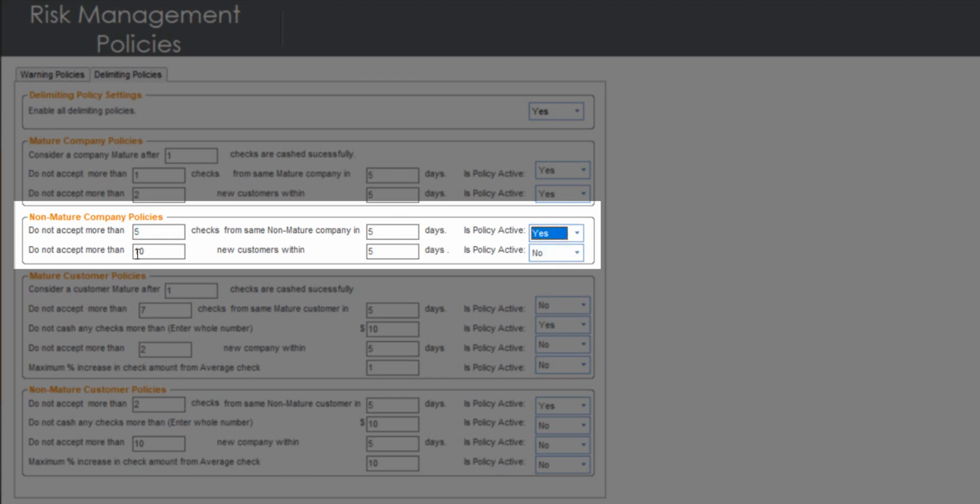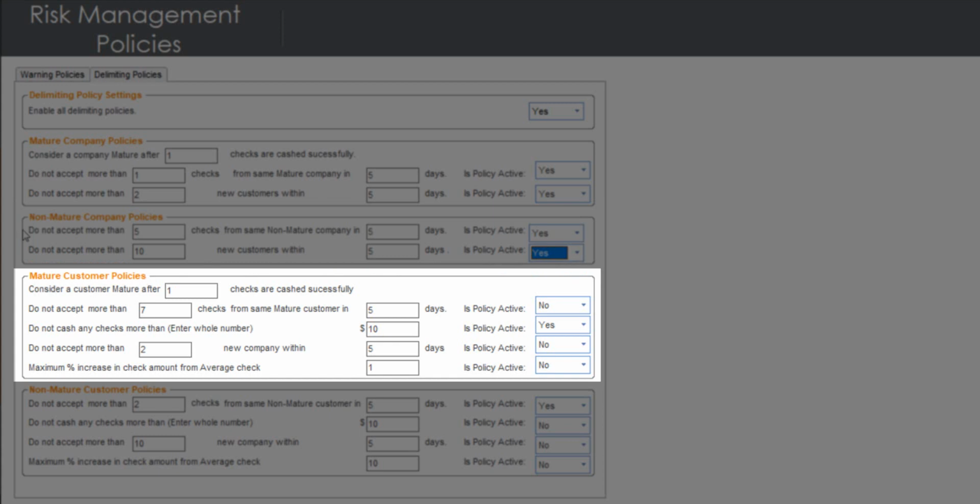The next policy is: do not accept more than 10 new customers within 5 days. This tells you that you should not accept more than 10 new customers for a non-mature company in a period of 5 days. We usually recommend 2 to 3 new customers in a period of 3 days. However, you can set up the values according to what's convenient for you. Make sure to activate this policy.